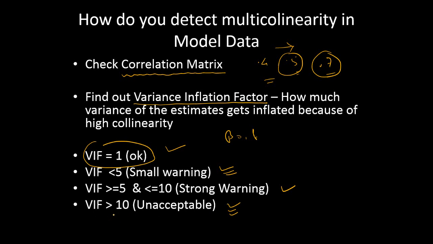So you will get VIF for all the parameters in the model. If you have 5-6 parameters, you will get VIF for all these parameters after you have done the regression.